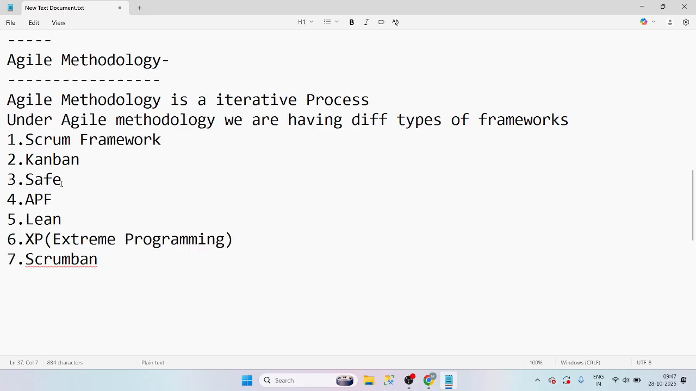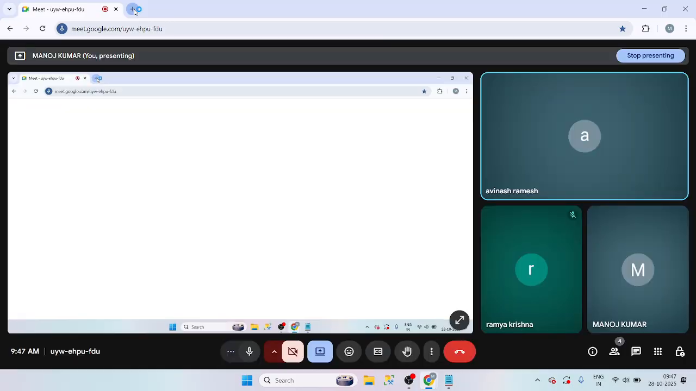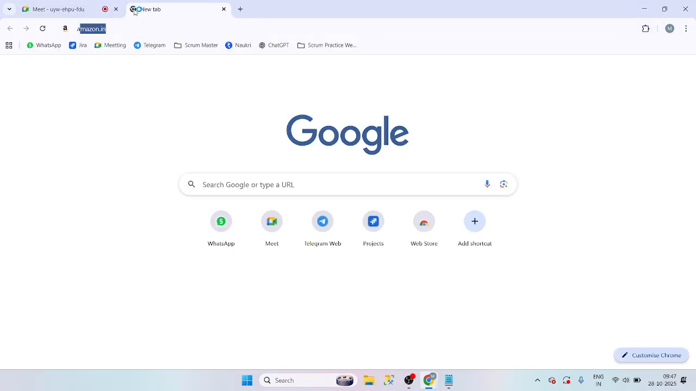Okay, guys. So right now in the current market, we are using only these three frameworks. Today we will have a small introduction about agile methodology, because we need to learn more about this. It might take 2 to 3 days. One question I have. Yes, go ahead. Just correct me if I'm wrong.